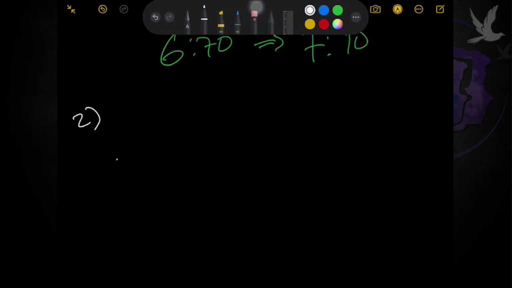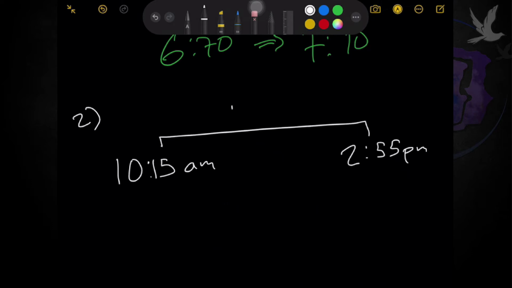So, the situation tells us that time started is 10:15 a.m., the time that John reached the friend's house. He stayed there until 2:55 p.m. Nagstay siya dyan, no? Until 2:55 p.m. So, what's missing is the duration.